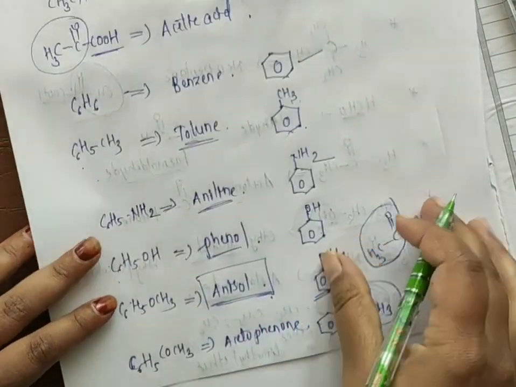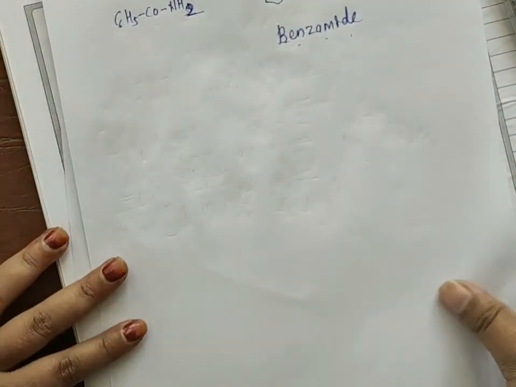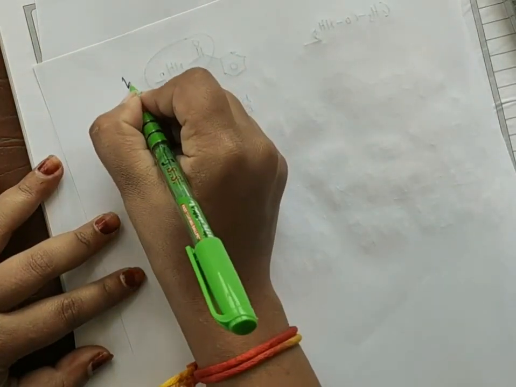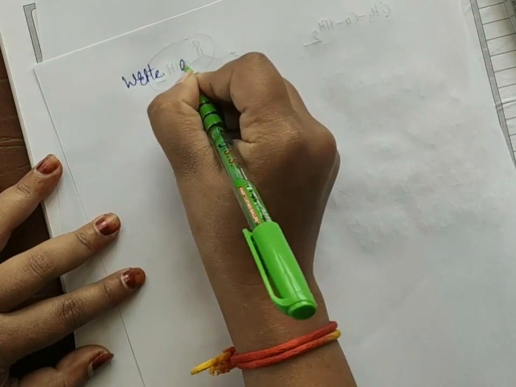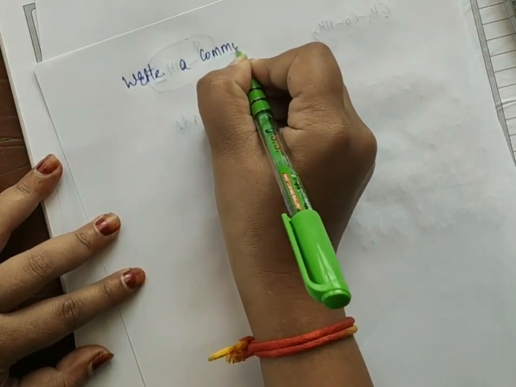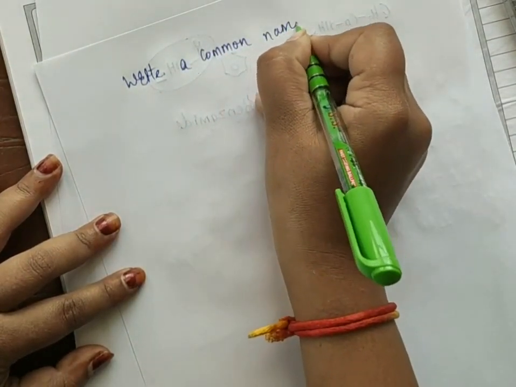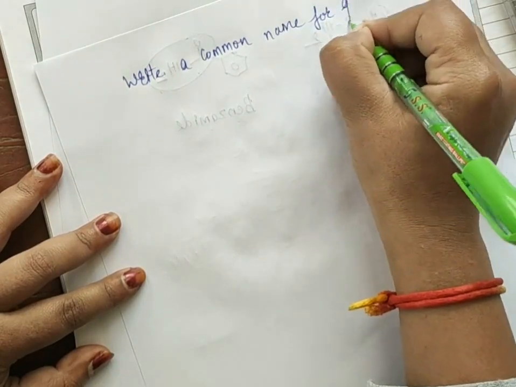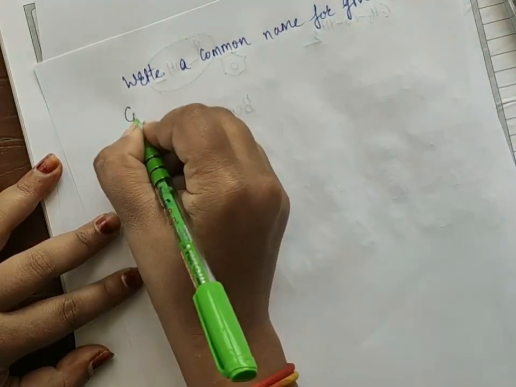Okay. For the homework, I will give one question. Write a common name for the given compound.